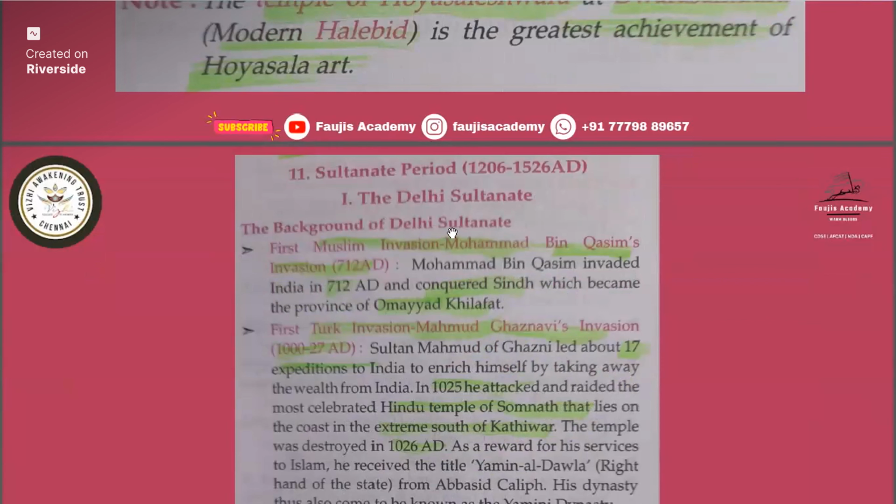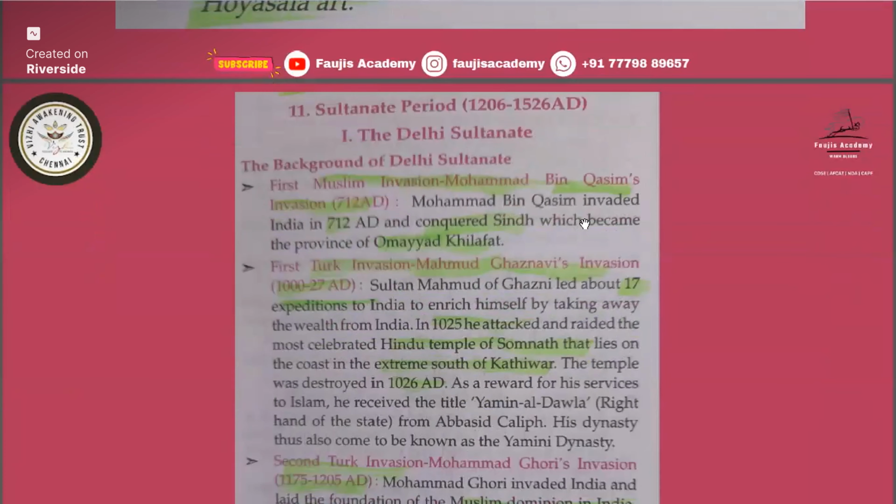So okay, we will start with the Sultanate period, that is from 1206 to 1526 AD. So, the Delhi Sultanate. First we see the background of the Delhi Sultanate, how the Muslim rulers started ruling here, and how they gave the name Delhi Sultanate. So first we will see who came to India. First Muslim invasion. So a question has come.